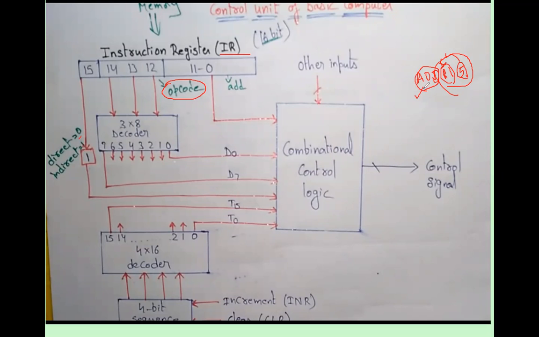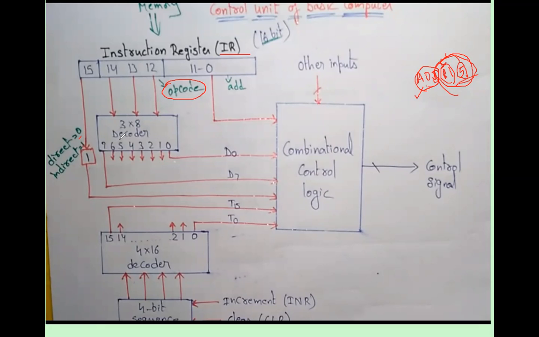The opcode is your instruction. Actually, it is a code, and with this code there are different operands. For the operand, you will find the address. So this is the address for the operand and this is the code. This code is 3-bit. A decoder is required to decode this code.